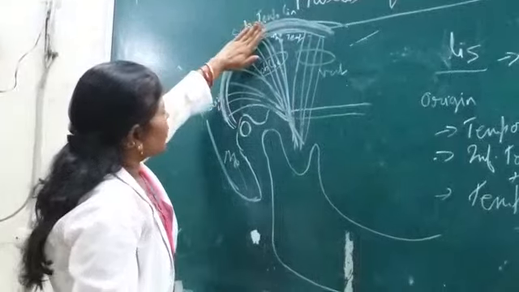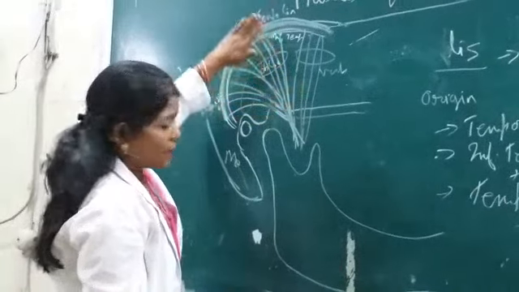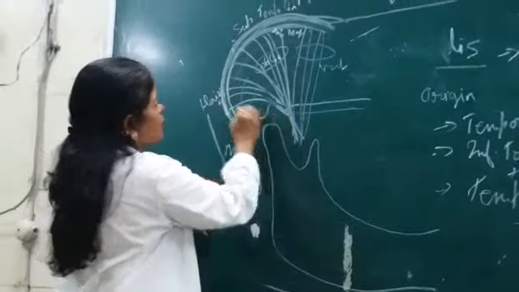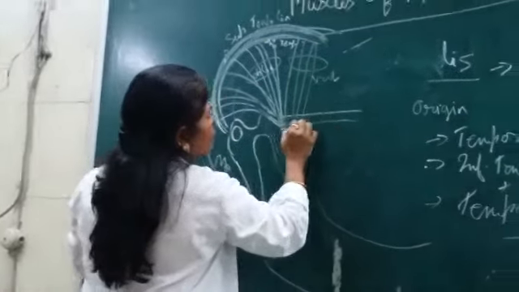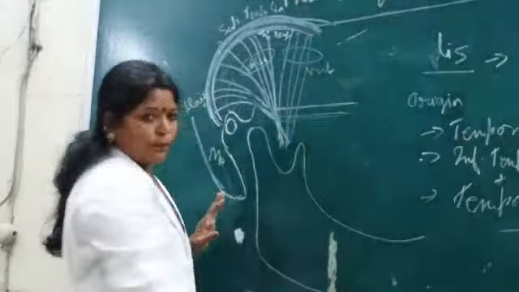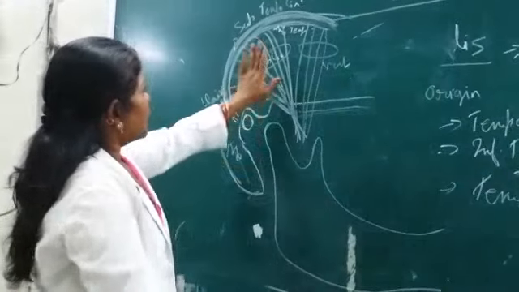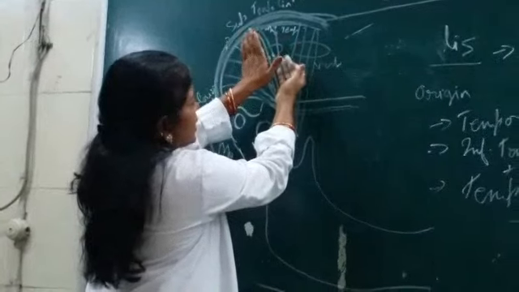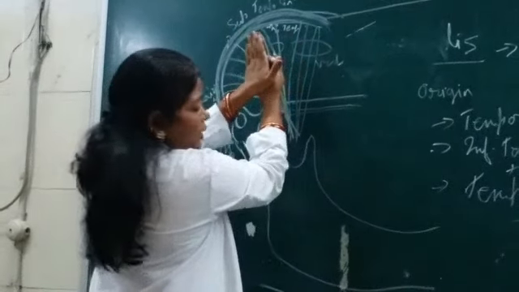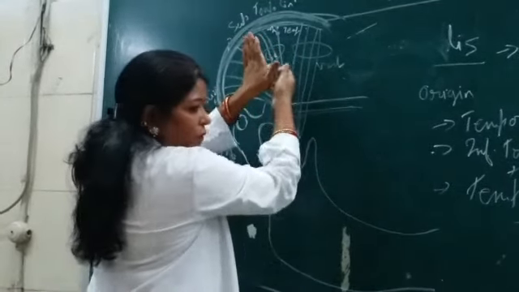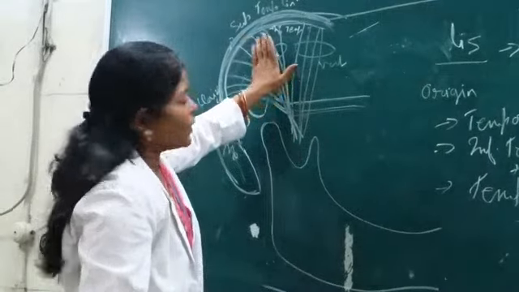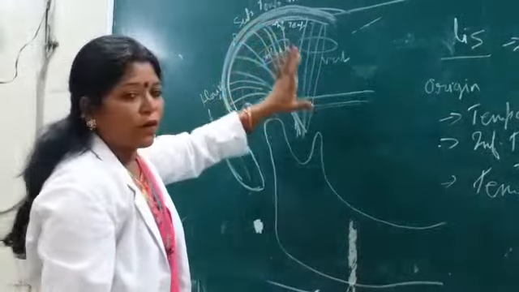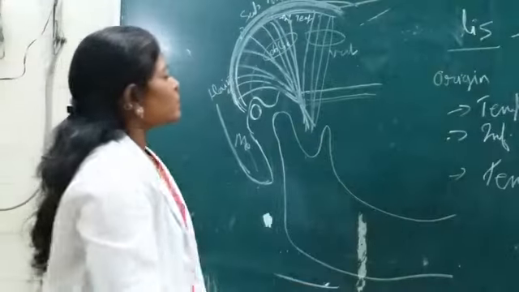So the muscle lies below that temporal fascia, and the lower attachment of this temporal fascia is on the zygomatic arch, isn't it? Suppose this is the temporal fascia and here is the temporalis muscle. The inner surface of this temporal fascia gives origin to a few fibers of the temporalis muscle. So this is the origin of the temporalis muscle.